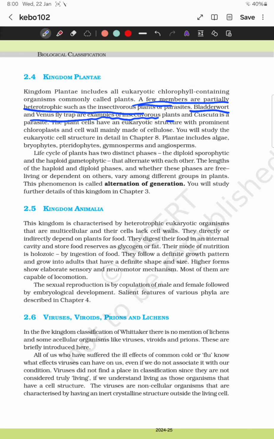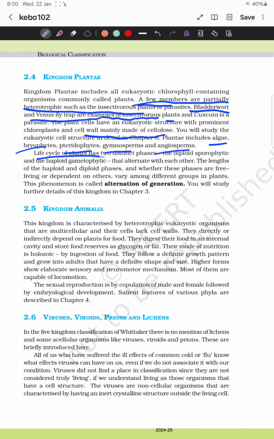The plant cell wall is made up of cellulose, whereas in fungi the cell wall is made up of chitin. This kingdom includes algae, bryophytes, pteridophytes, and gymnosperms, and we can see all these in the next class, plant kingdom.